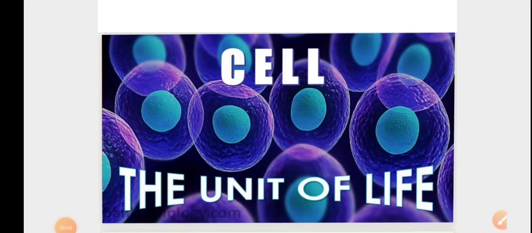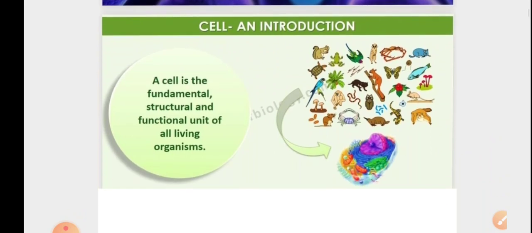In this module, we'll start with Unit 3, Structure and Function, Chapter 8 of Biology, Cell, the Unit of Life. All living organisms are composed of cells. Some are composed of a single cell and hence called unicellular, for example amoeba, while others are composed of many cells and called multicellular organisms. Talking about the cell, how do we define a cell?